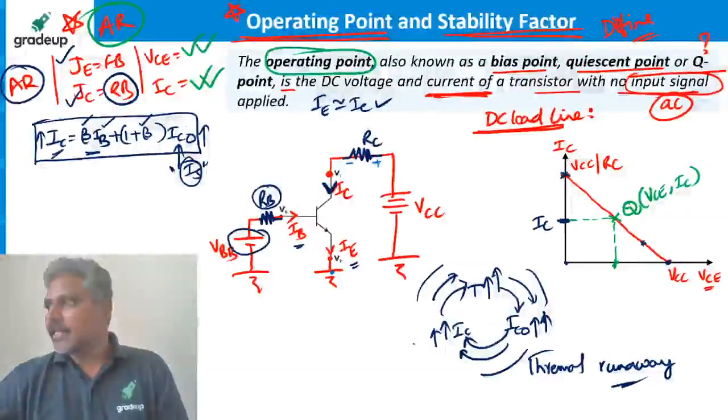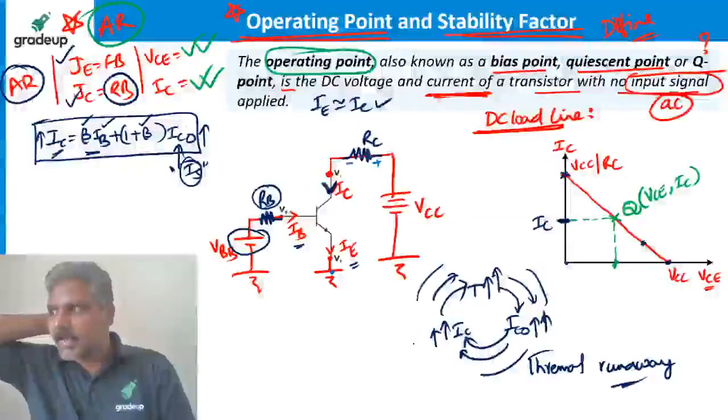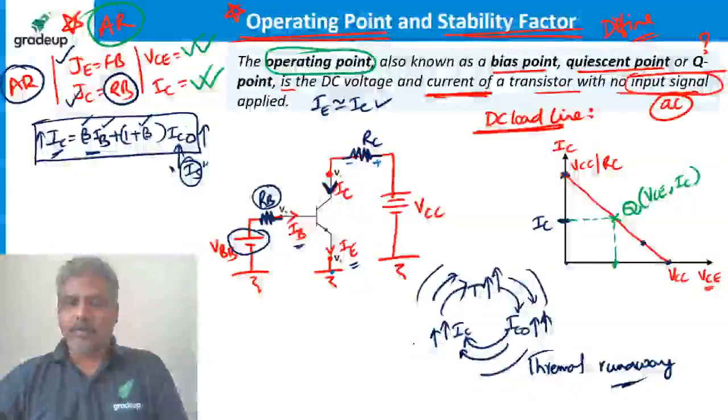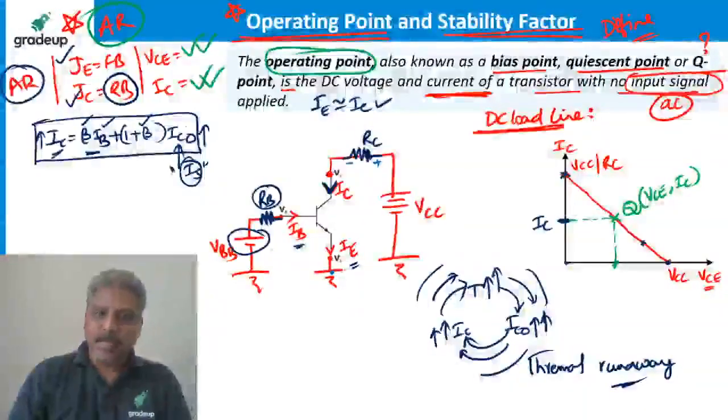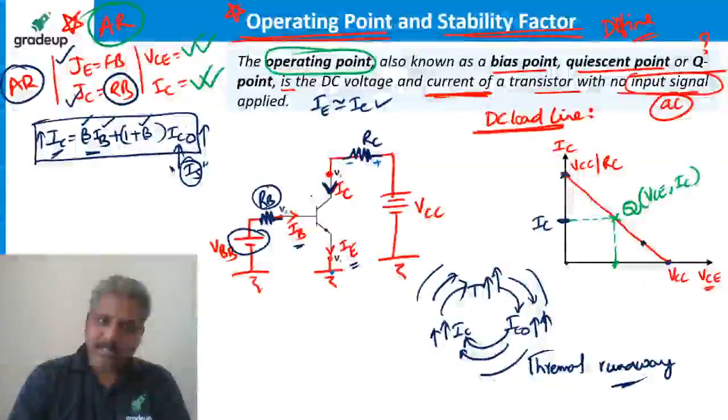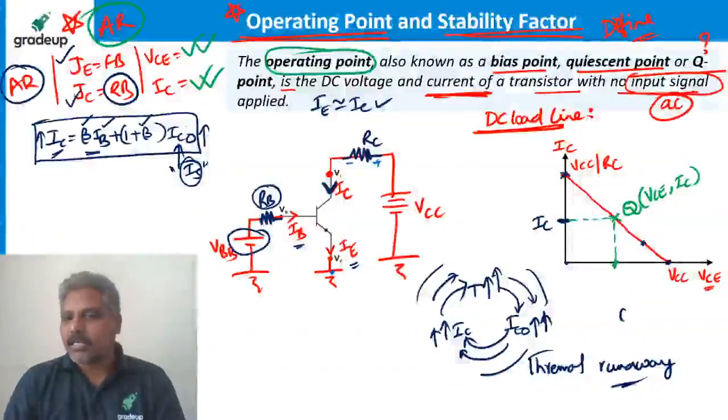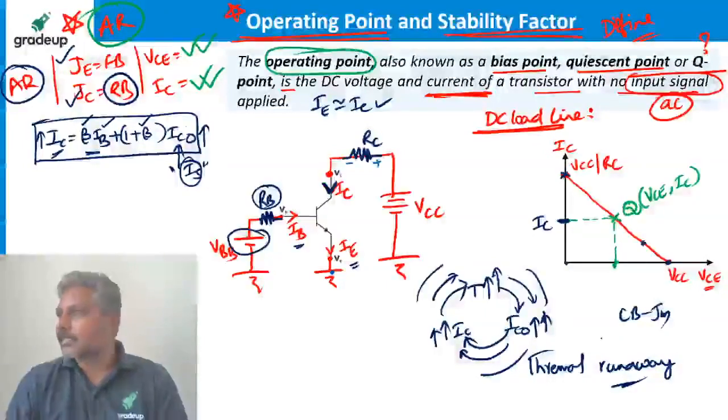Pranay, is leakage current also through base and emitter junction? No, this leakage current is always through the collector base junction, through this junction.